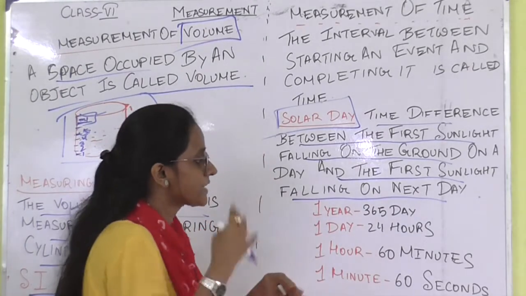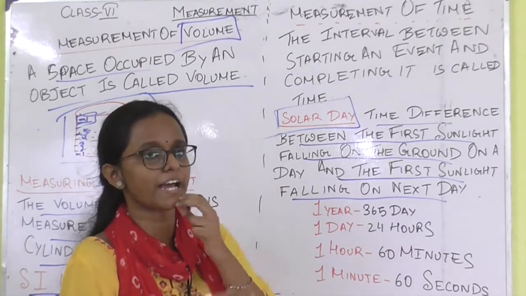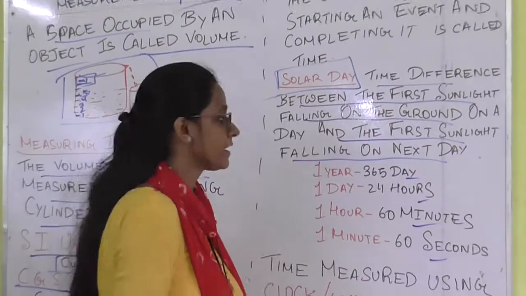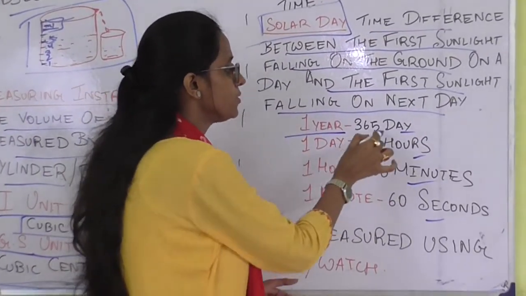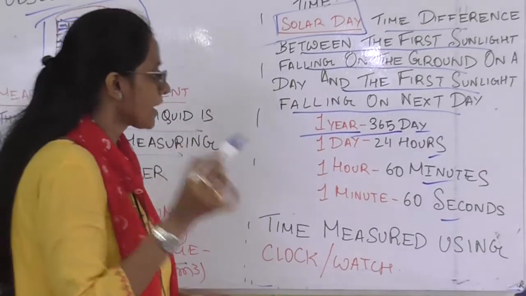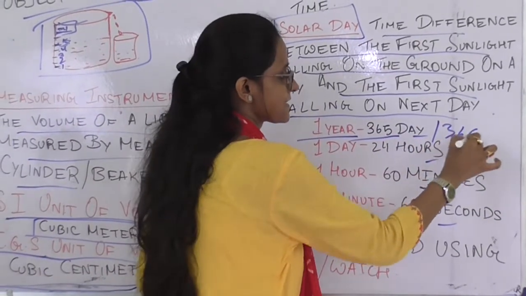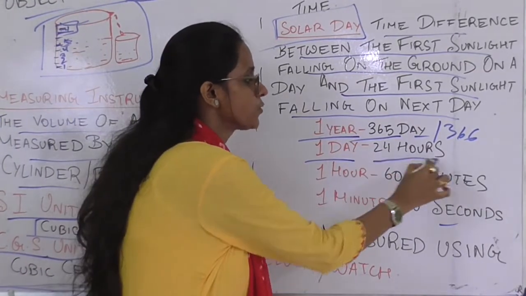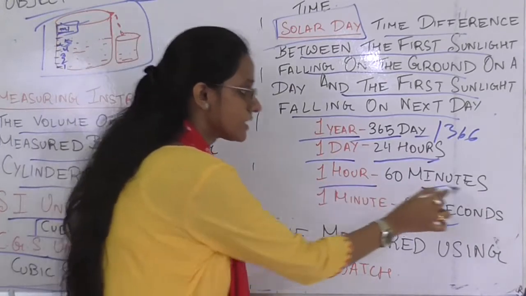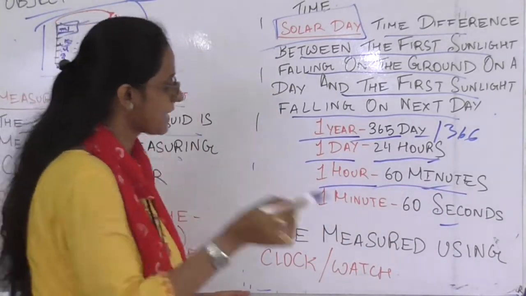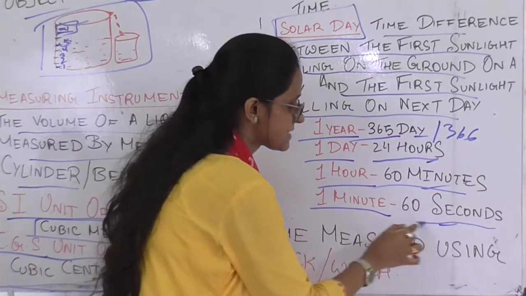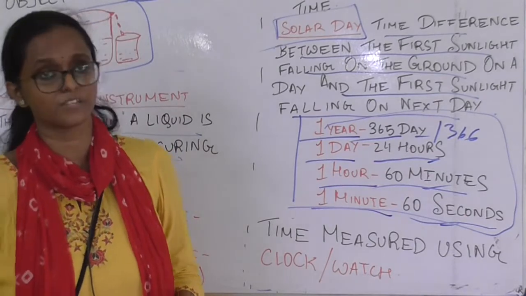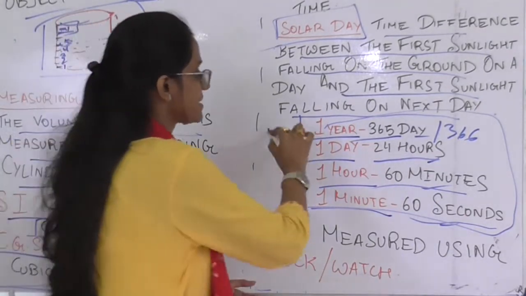Now, we generally measure time in terms of hours, minutes, seconds and days. One year is equal to 365 days, and if it is a leap year, it will be 366, of course. Now, what is one day? One day is equal to 24 hours. One hour is equal to 60 minutes, and one minute is equal to 60 seconds. This is one of the important things that is going to be important for the rest of your life. Everyone should know these things.